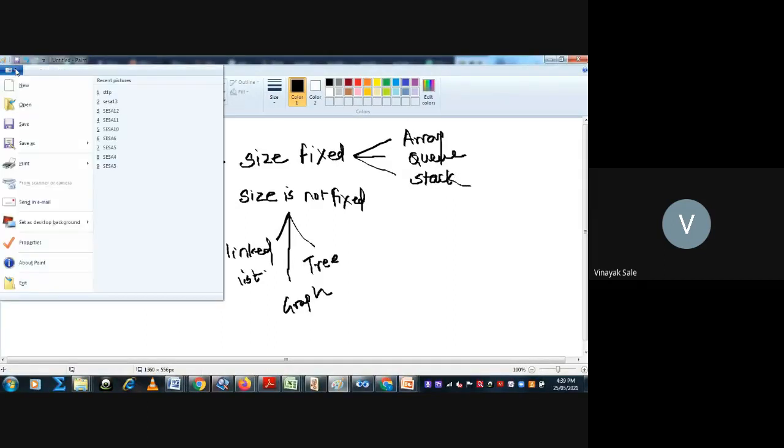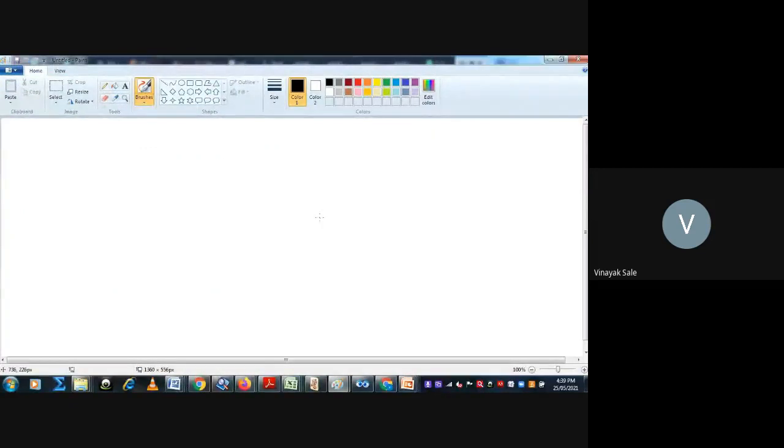Then we have seen data structure, logical and physical view.